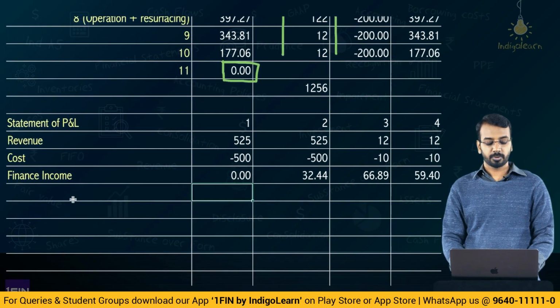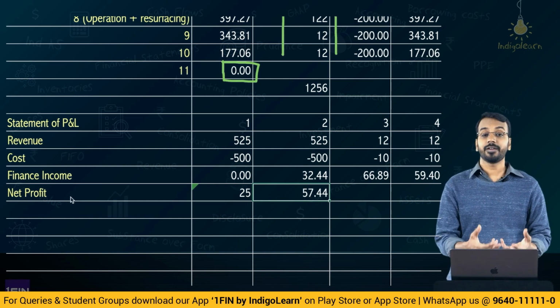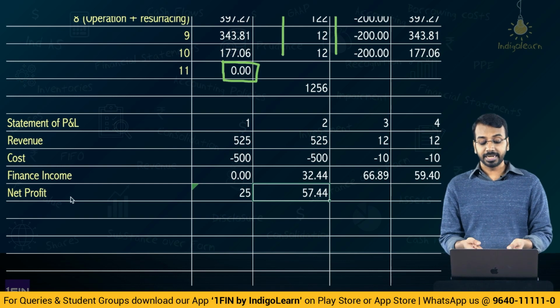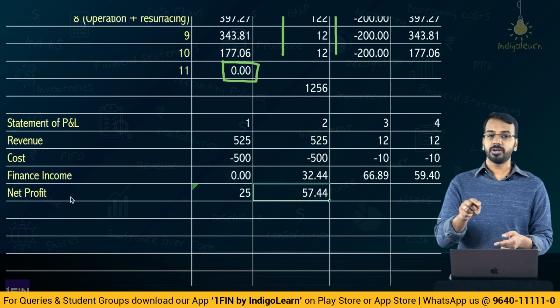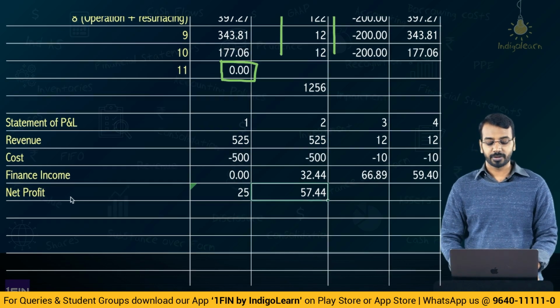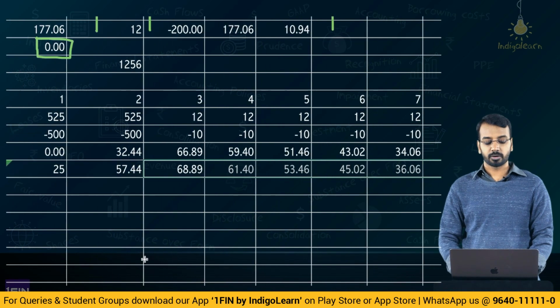Then, what is the net profit? Net profit is 25, 57.44. Now, 25 in the first year is straightforward, 500 of cost, 525 of revenue. In the second year, 525 of revenue, 500 of cost, and 32.44 of finance income. So, you get the net profit. Like this, if you do, you get the net profit for each of the years.